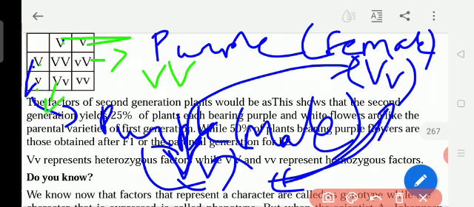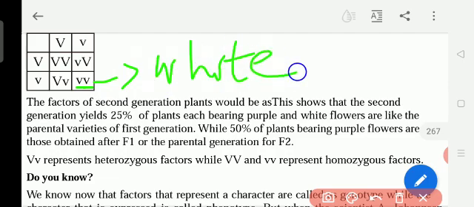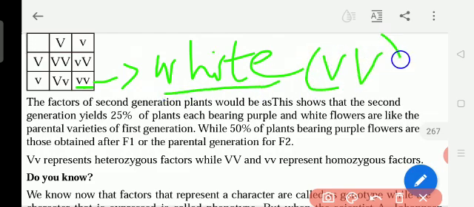But here you see, only here we get the small v. That means this plant will be giving only the white flower, because both the characters it has are only small v and small v. So it has the recessive character. So like this, genes will be going from the parents to the children, and from the children to the next generation. Generation to generation, characters will be carried through the genes. So we get the same characters of the parents.